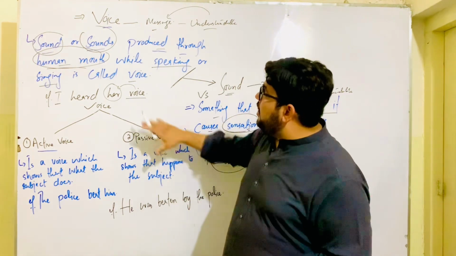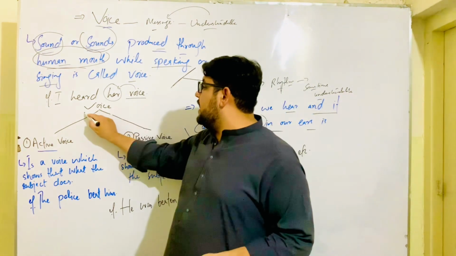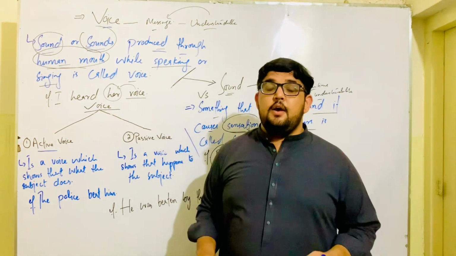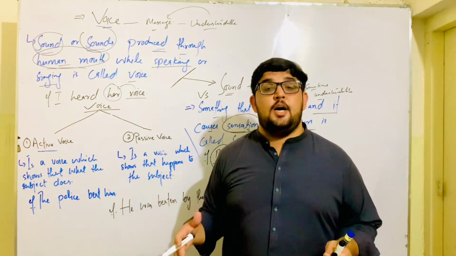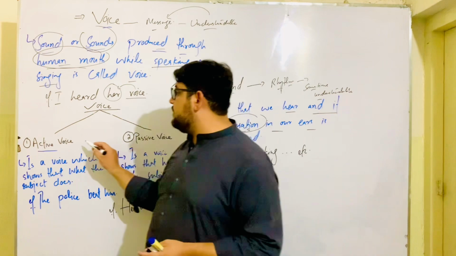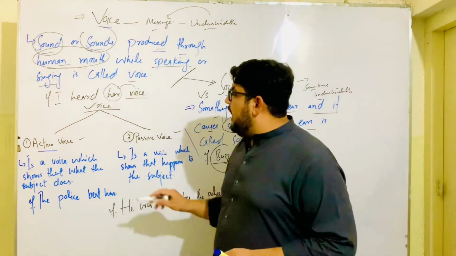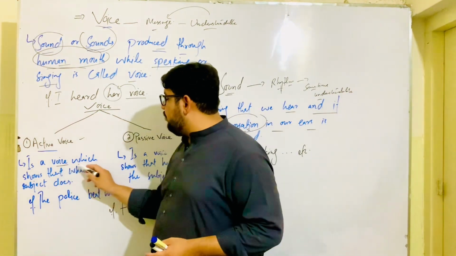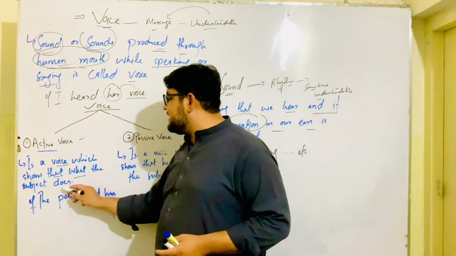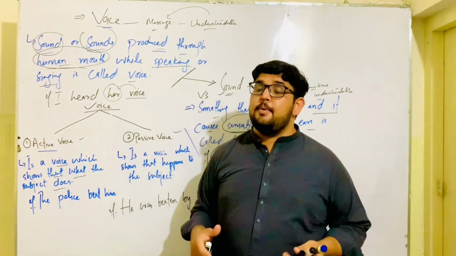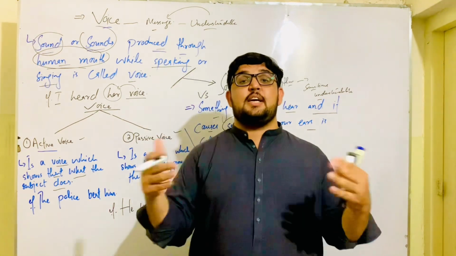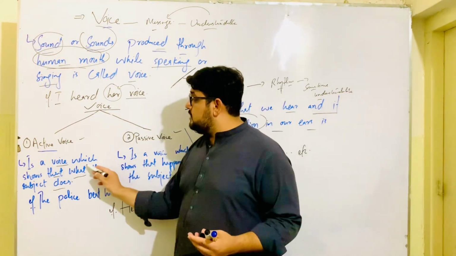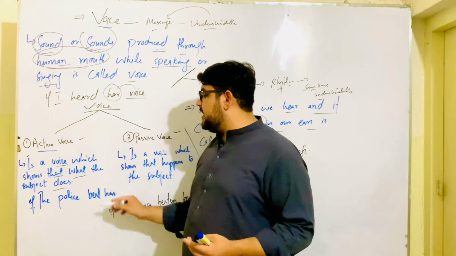Now, voice is generally divided into two types according to grammar. According to English grammar, voice is a special form of the verb. It is divided into two types: active voice and passive voice. Active voice is a voice which shows what the subject does.